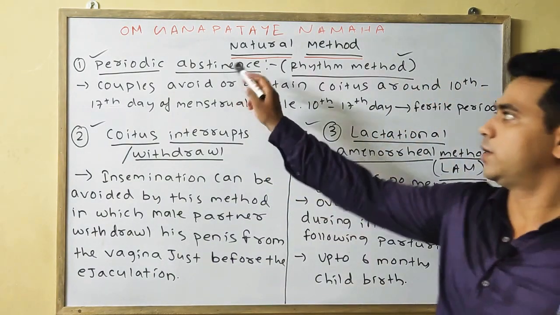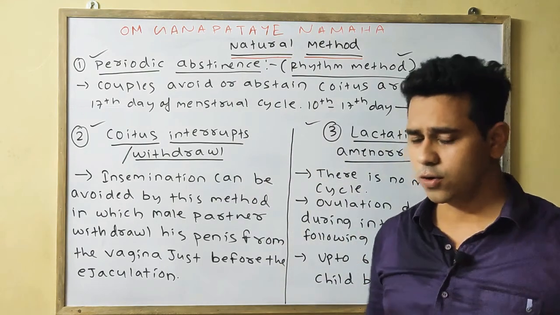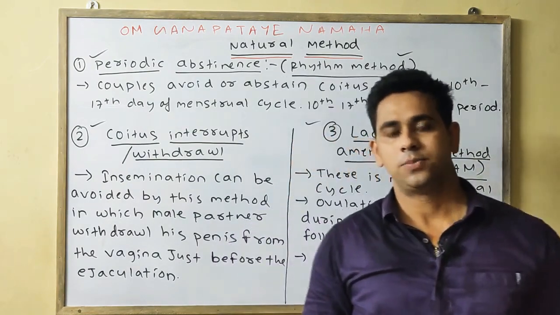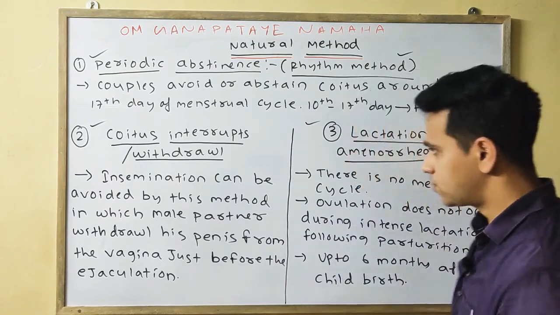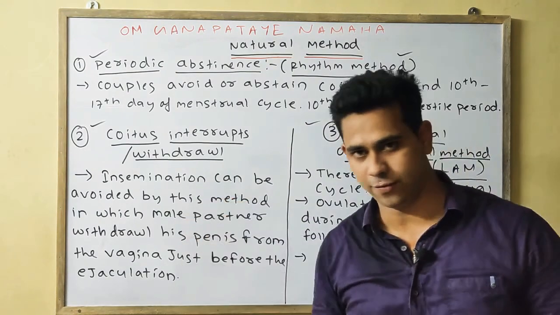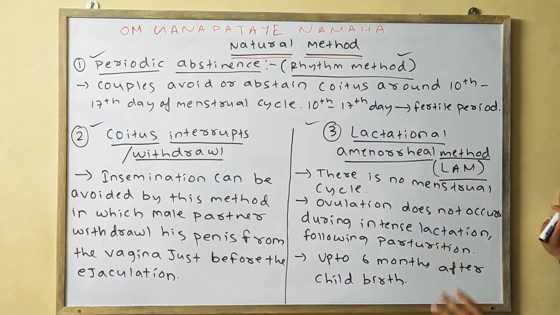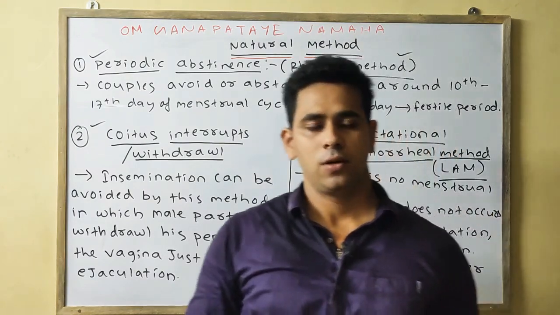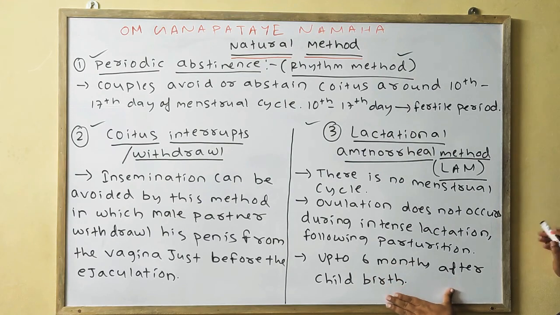First is periodic abstinence, second is coitus interruptus or withdrawal, in which the male partner withdraws his penis from the vagina just before ejaculation so that insemination can be avoided. The third is the lactational amenorrheal method, in which ovulation is stopped during intense lactation following parturition, and up to 6 months after childbirth.